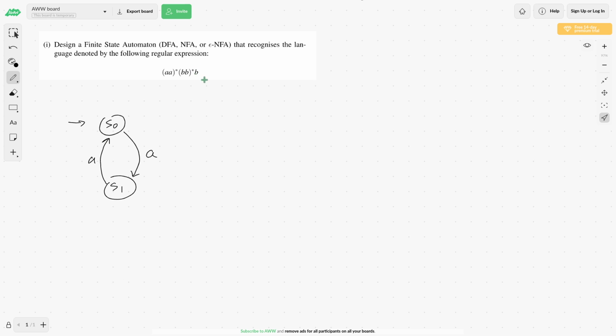In fact, this language would be easier to translate if I wrote it like this instead: (AA)*, B, (BB)*. And these are the same regular expression, they generate the same language, because if this is all B's, it doesn't matter if the single B is on the back or on the front. So I can abuse that property to make it a bit easier. So read the single B, and then I can accept. Or I can decide to read as many evenly many B's as I want. So if I read a single B, I shouldn't accept. But if I read one more B, I start accepting again. Okay? And this seems to work.